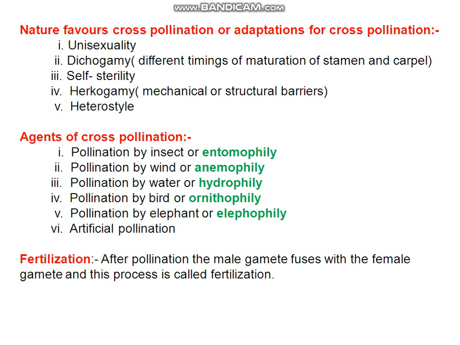Some characteristics of entomophilous plant, anemophilous plant, hydrophilous plant, ornithophilous plant are given in the book, which is very easy. We just go through the points. I hope that you will be able to understand. Now, these are the pollinations which occur naturally. All kinds of pollination here, I mean agents by insect, by wind, by water, by bird, by elephant, are natural kinds of pollination.